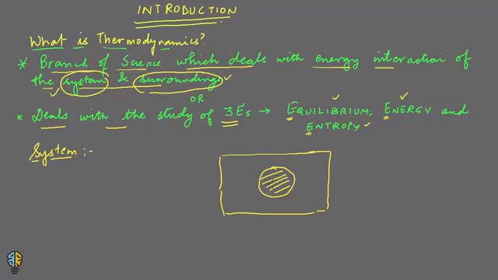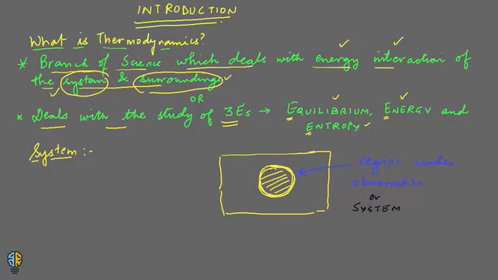I am observing whatever energy interaction this enclosed region has with the outside world. This is the enclosed region which is under observation.